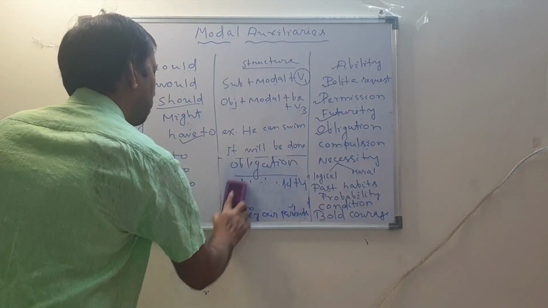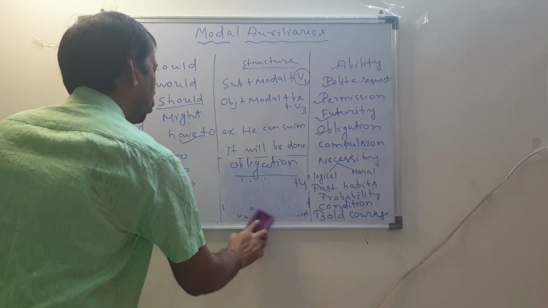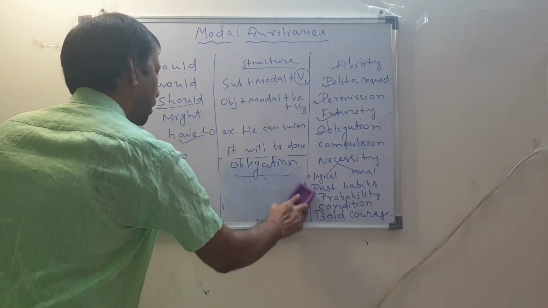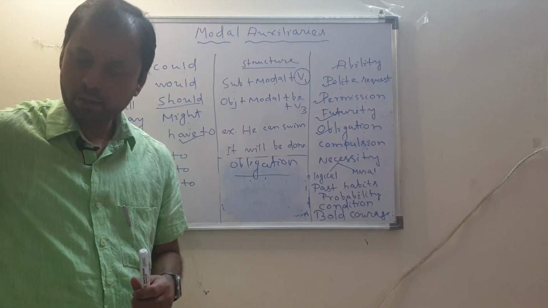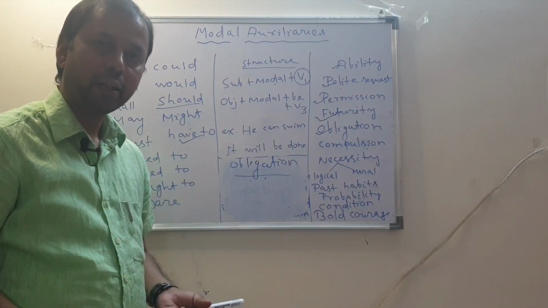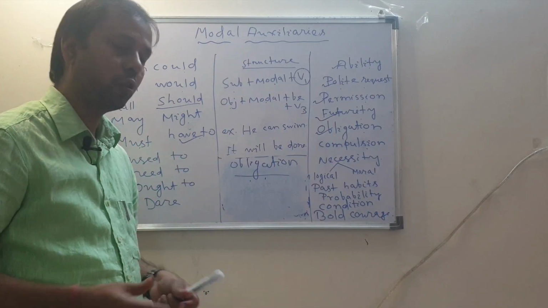And have to, as I said, is used sometimes for obligation as well as compulsion. For example, suppose you are going to your examination hall and you have to take your admit card. This is a compulsion. You have no choice.